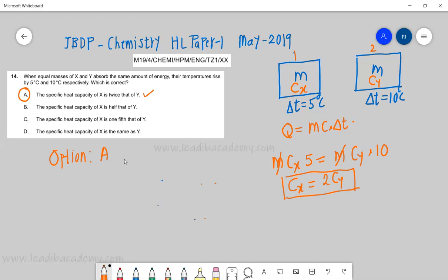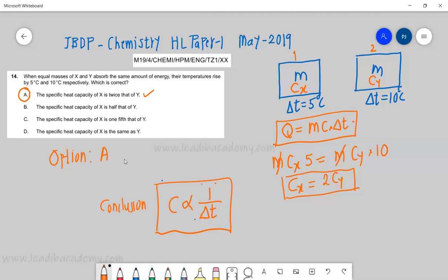Just to give you the perspective, from this equation, if Q and m are the same, we can say specific heat is inversely proportional to temperature rise.